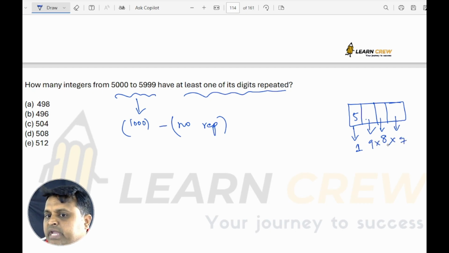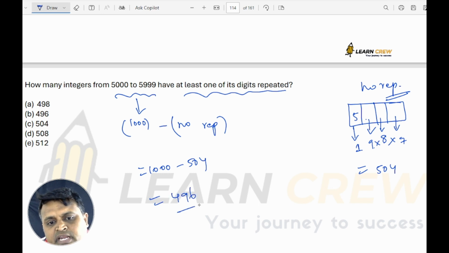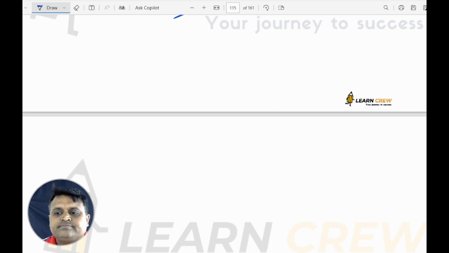So 9 into 8 into 7, which is 504 with no repetition. 1000 minus 504 is 496. There are 496 numbers which have at least one digit repeated. So the answer is 496. Next.